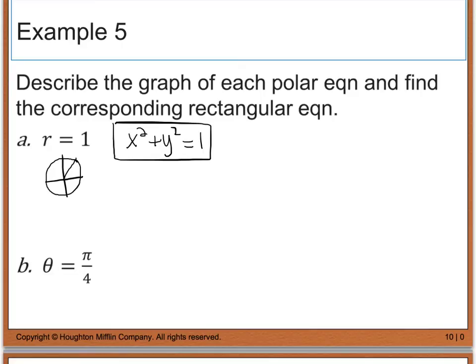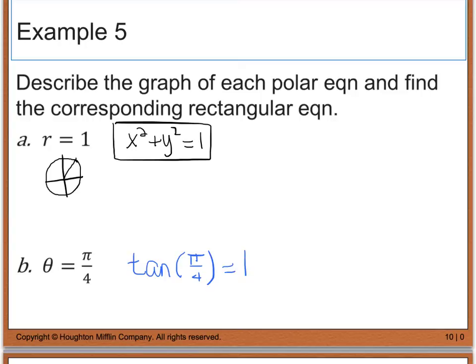And that's all I have to do for part A. Now for part B, I'm given that theta is equal to pi over 4. So to convert this into a rectangular equation, I'm going to have to use the fact that tan theta is equal to y divided by x. So I can go tan, and I know that theta is really equal to pi divided by 4, and the tangent of pi over 4 is equal to 1.